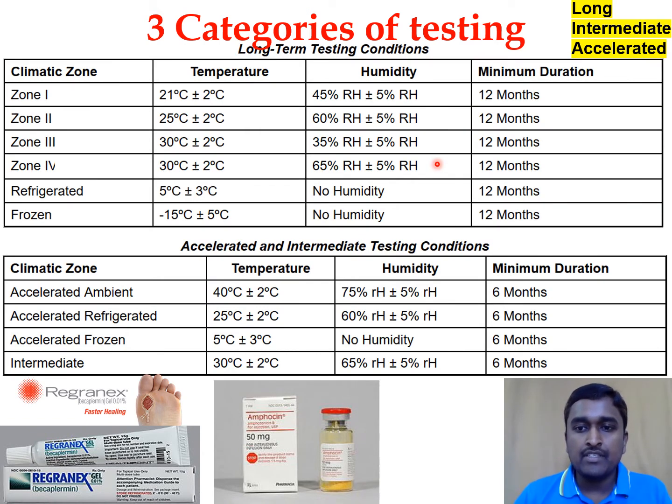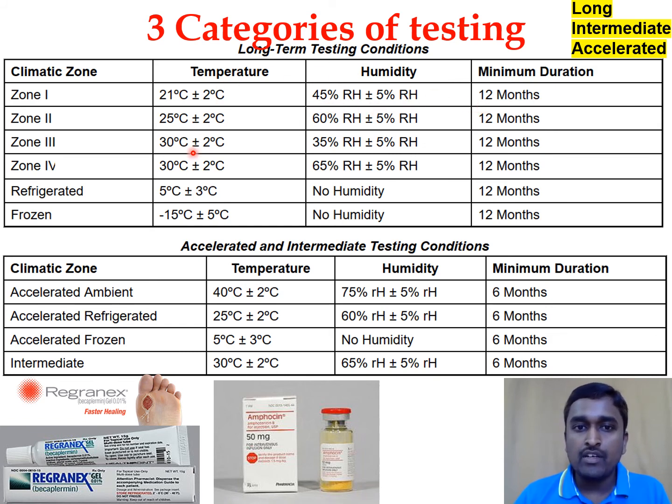So these are the temperatures for long-term, accelerated and intermediate stability testing. For long-term stability testing, if the product is intended to be launched in a country which comes under zone 1, they have to test the stability of this product at 21 degrees centigrade plus or minus 2 degrees with a relative humidity of 45 plus or minus 5% up to 12 months.